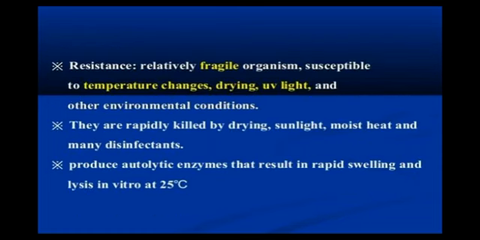Resistance: they are actively fragile. Now the meaning of fragile is that it breaks easily. It is susceptible to temperature changes, drying, UV light and other environmental conditions. They are rapidly killed by drying, sunlight, moist heat and many disinfectants. That means drying can kill this type of bacteria.